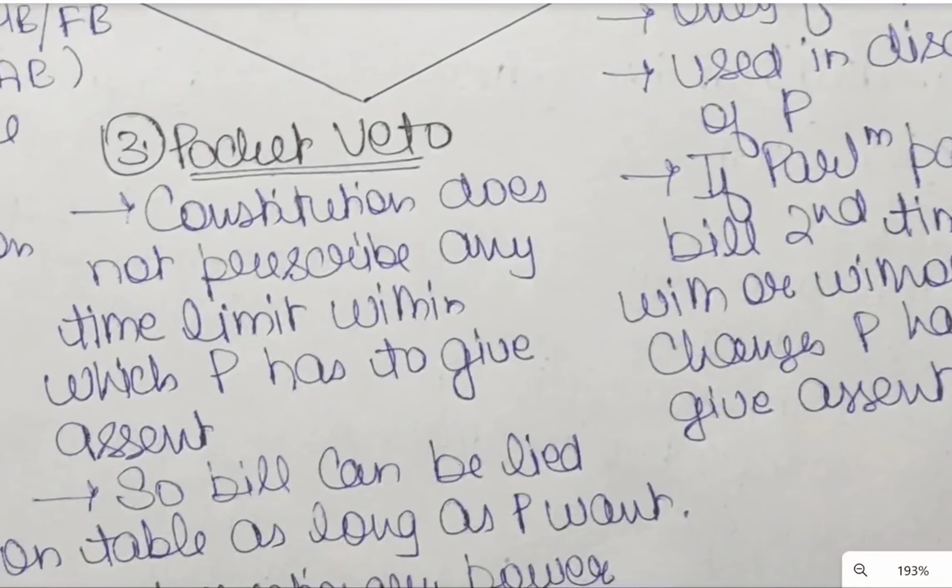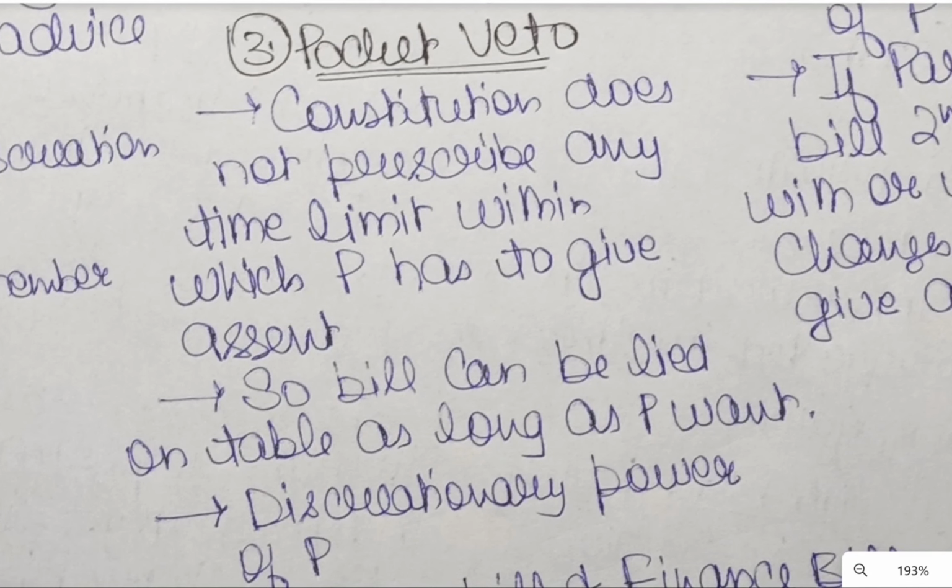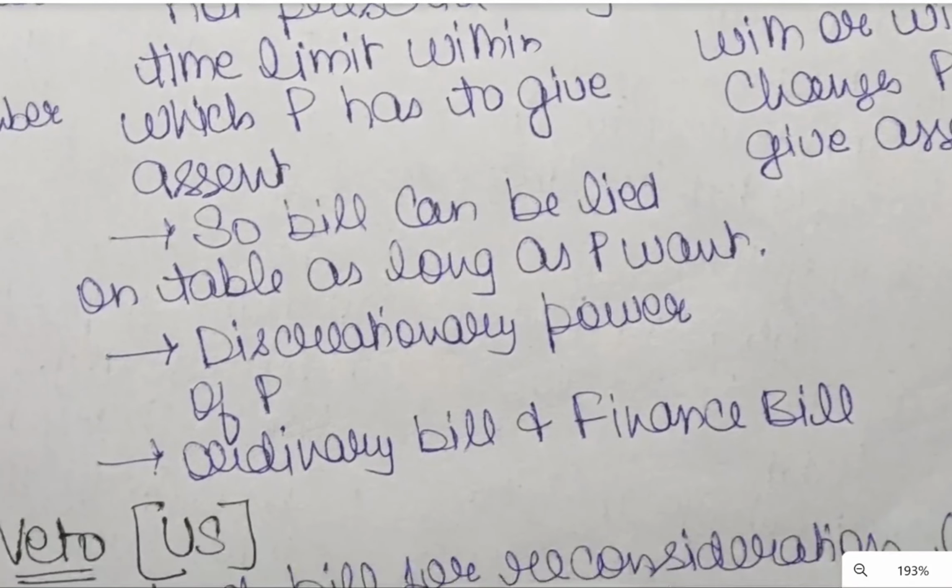Now coming to the third type of veto, the pocket veto. Pocket veto is basically a situational power enjoyed by the President. The Constitution does not prescribe any time limit within which the President has to give assent to a bill. It is nowhere written. So, the bill can be laid on the table as long as the President wants. So, it can be termed as a situational discretionary power of the President.